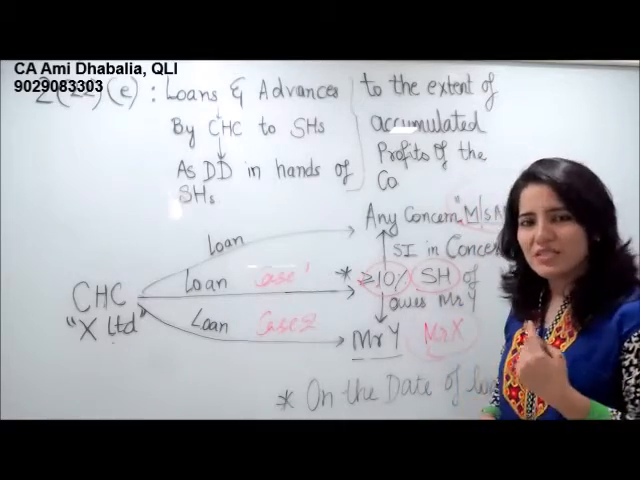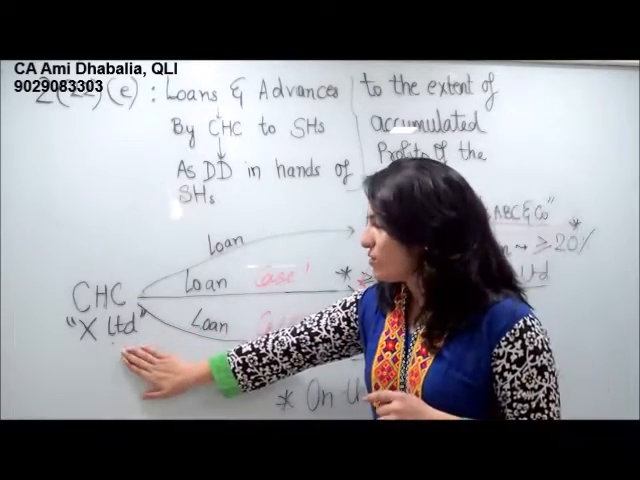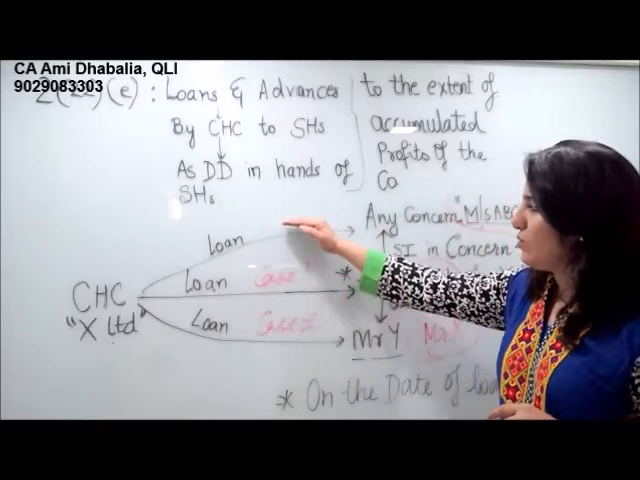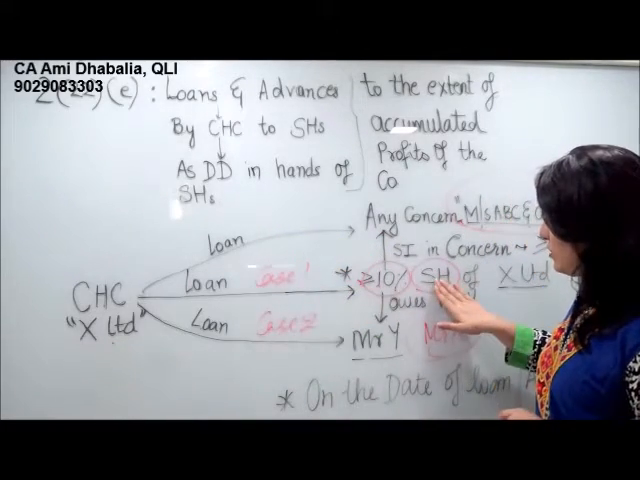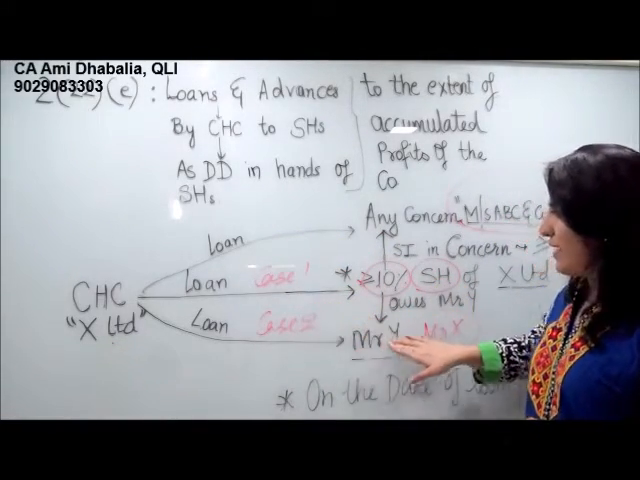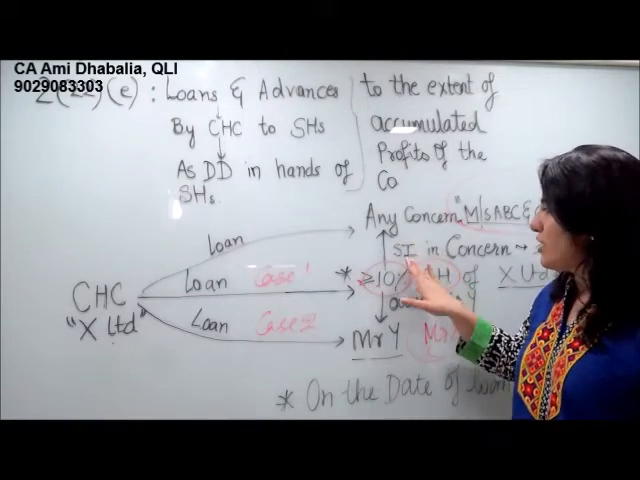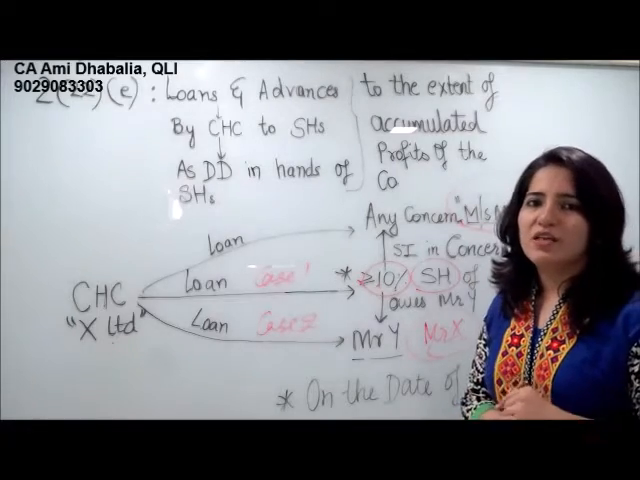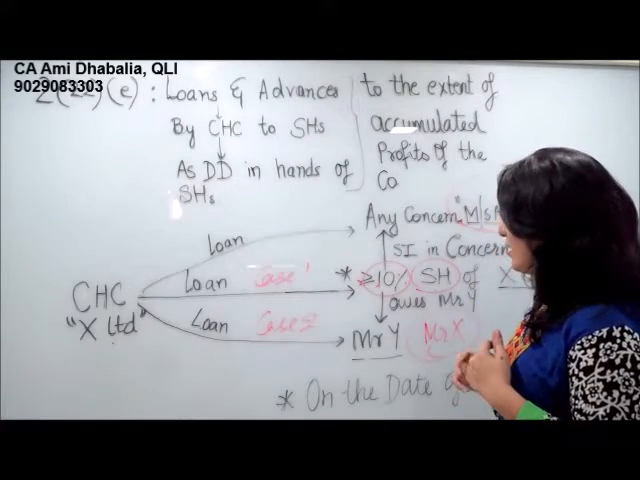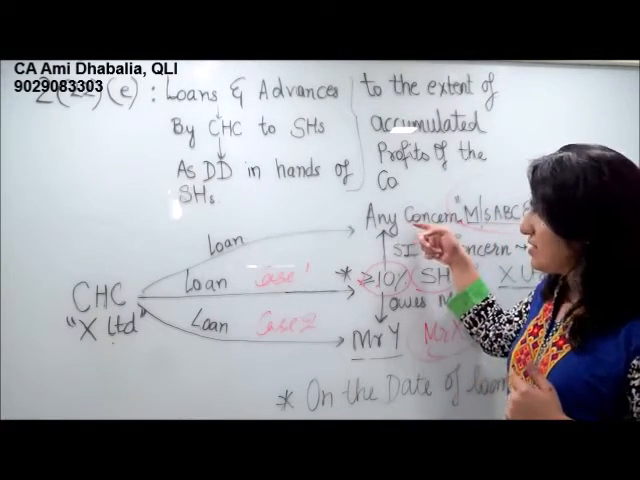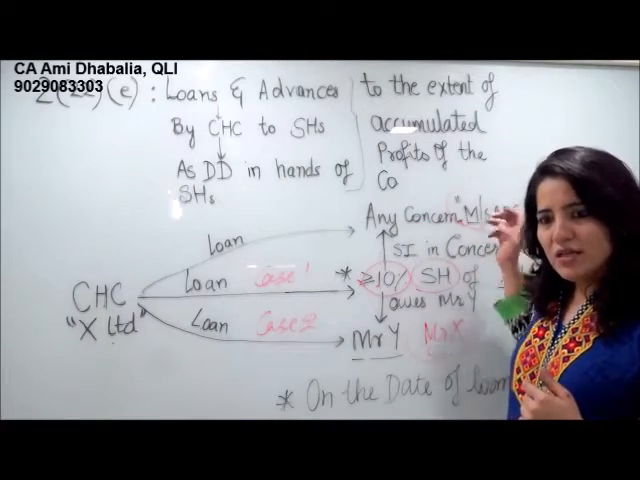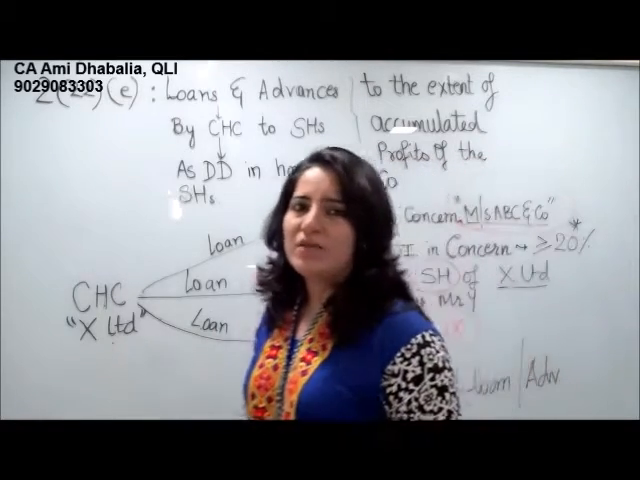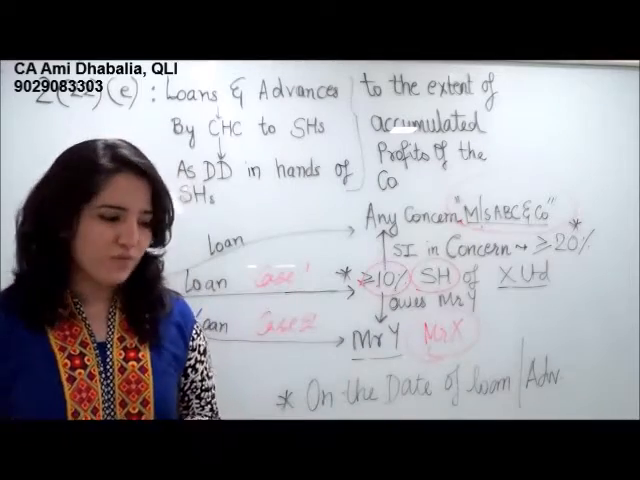So again, just revise. If the closely held company is giving a loan either to the shareholder or to Mr. Y or to a concern in which shareholder has substantial interest, in all the three cases it shall be taxable. In the first case, it shall be taxable in the hands of the concern, and in the remaining cases, it shall be taxable in the hands of the shareholder.